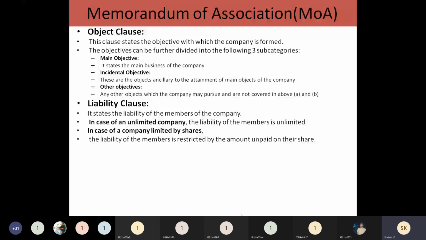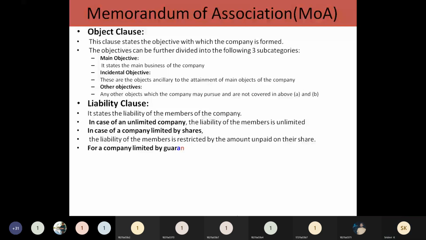Like that, they may call you to pay the amount in installments. Even though the investor or shareholder pays in installments, their liability will be up to the extent of the whole 1,000 rupees. Is that clear? That is how they mention it in companies limited by shares.